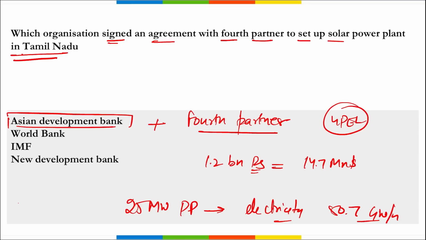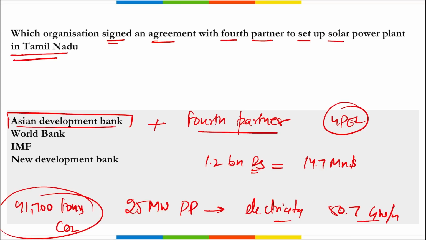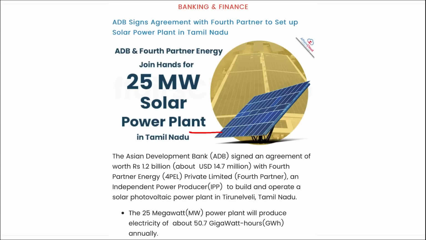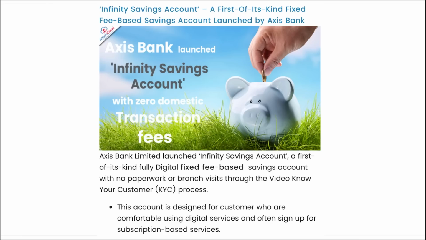Very important, mark this. And the plant will prevent the emission of nearly 41,700 tons of carbon dioxide per year. Next, here you can see Asian Development Bank. They signed this agreement worth 1.2 billion rupees, that is $14.7 million, with Fourth Partner Energy Private Limited.